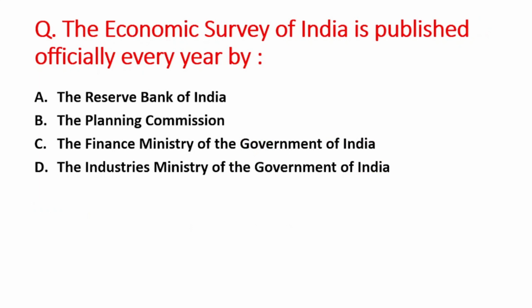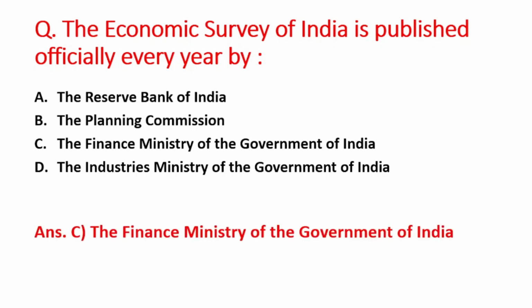Next question is the Economic Survey of India is published officially every year by: A option is the RBI, B is the Planning Commission, C option is Finance Ministry of the Government of India, and D option is the Industries Ministry of the Government of India. So right answer is option C, that is the Finance Ministry of the Government of India, who is responsible to publish the Economic Survey of India. So it is Finance Ministry.